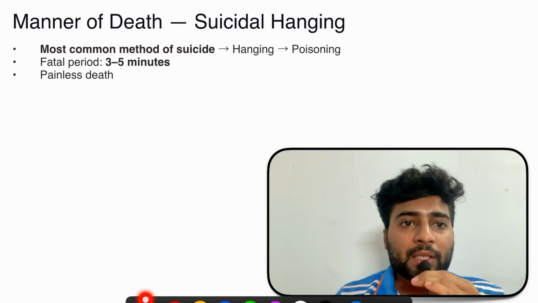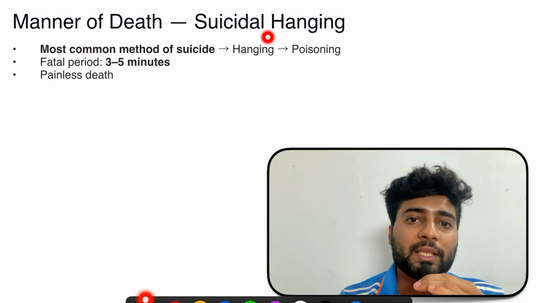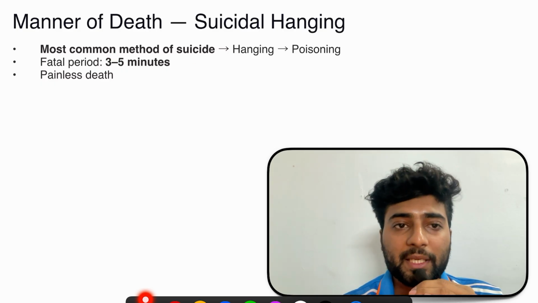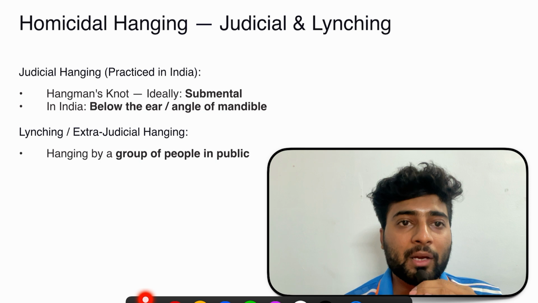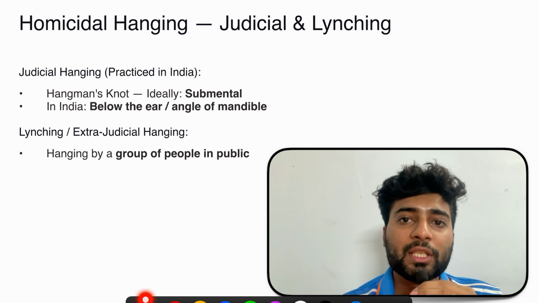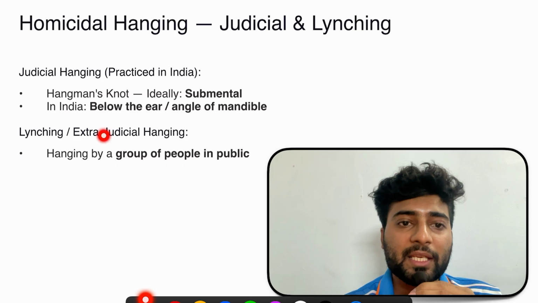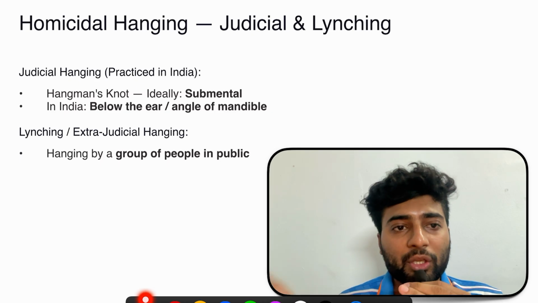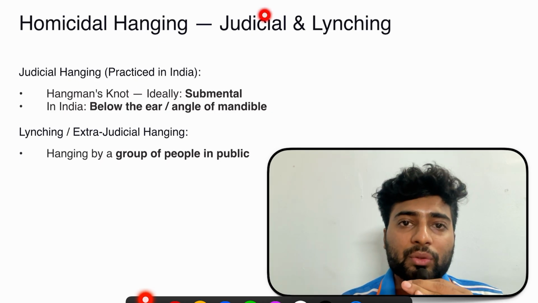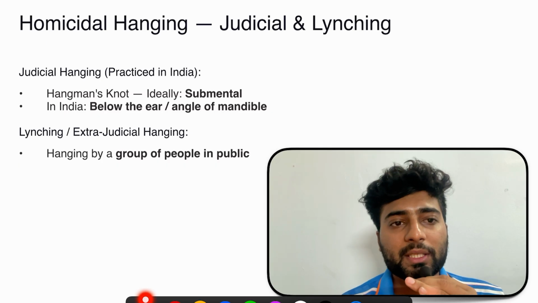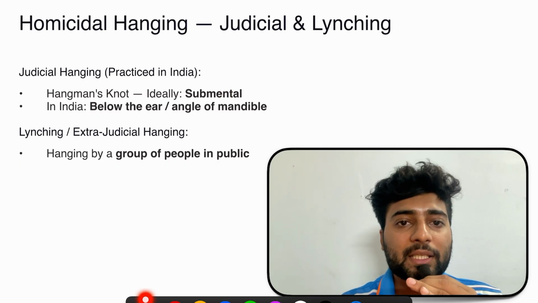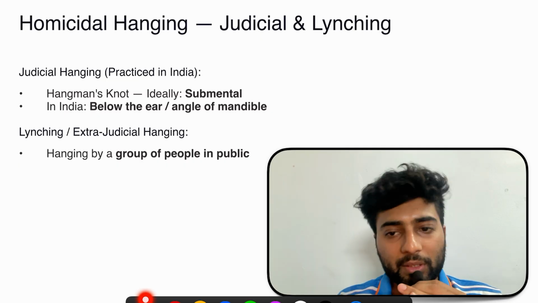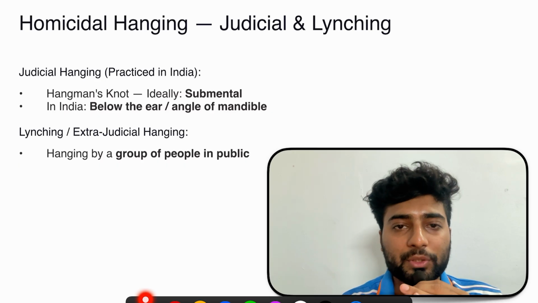Now, see, the most common method of suicide is hanging, followed by poisoning, and the fatal period is 3 to 5 minutes, and it is a painless death, but requires a lot of courage, right? Now, homicidal hanging. It is done judicially, and lynching. Lynching means it is extrajudicial, where a group of people gather together in public and hang someone outside the laws, right? In judicial hanging, hanging is used to kill people. It is practiced in India. Now, the hangman's knot is ideally at the submental position, but in India it is below the ear at the angle of the mandible. This is the angle of mandible that is used. Ideally, it should be at the submental position.